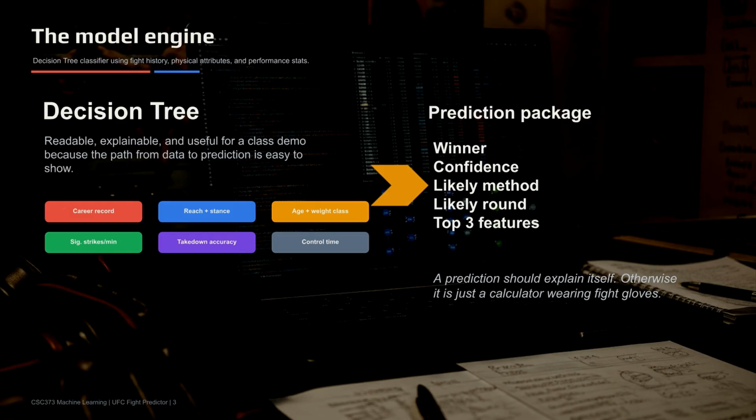The model considers fighter stats like career record, physical attributes, age, weight class, and performance stats such as strikes per minute and takedown accuracy. A decision tree is explainable, which is key to the model making its case.